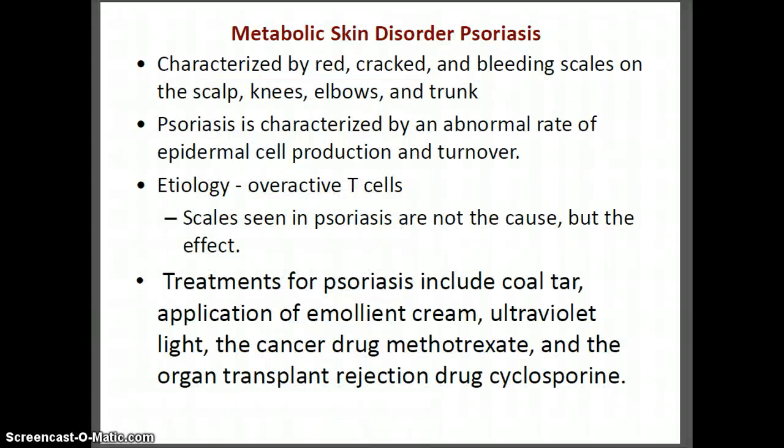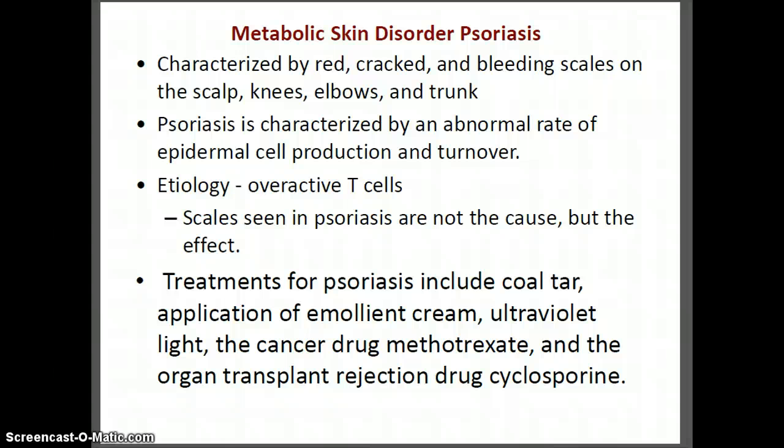Metabolic skin disorder like psoriasis is characterized by cracked red bleeding scales on the scalp, knees, elbows, and trunk, and it's characterized by an abnormal rate of epidermal cell production and turnover. Overactive T cells are the cause. The scales seen in psoriasis are not the cause, but are the effect. So that is the outcome of the disease, overactive T cells.